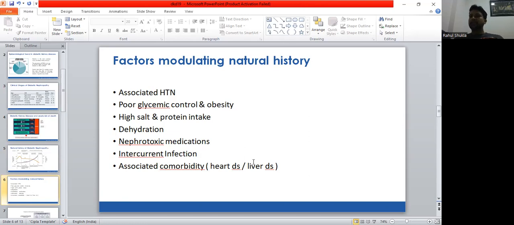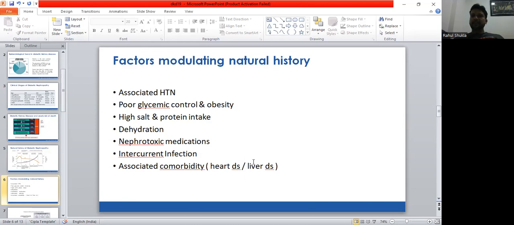High salt and high protein intake: it has been seen that high salt increases glomerular filtration pressure, and similarly increased protein intake in the diet causes afferent vasodilatation that ultimately leads to increased glomerular filtration pressure, and that ultimately causes increased proteinuria, and that proteinuria further damages the kidney over a short span of time and may lead to end stage kidney disease very early.